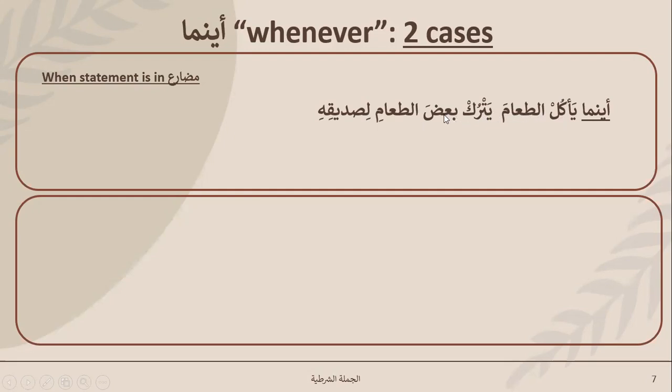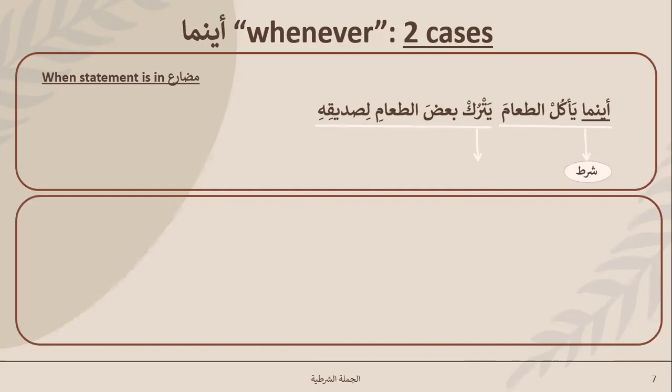Yatruk ba'da, so another sentence started. So yatruk ba'dat ta'ami li sadiqati. Li sadiqi, sorry, li sadiqi, because of lam, it has become jar. So li sadiqihi. So this is ainama yakul at-ta'ama, whenever he eats the food.